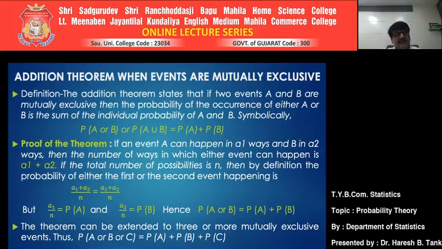The definition of the addition theorem says that if two events A and B are mutually exclusive, then the probability of the occurrence of either A or B is the sum of the individual probabilities of A and B. If you put it in symbolic form, it would be probability of event A or event B, or you can put it this way, probability of A union B, which is equal to the sum of the individual probabilities: probability of A plus probability of B.